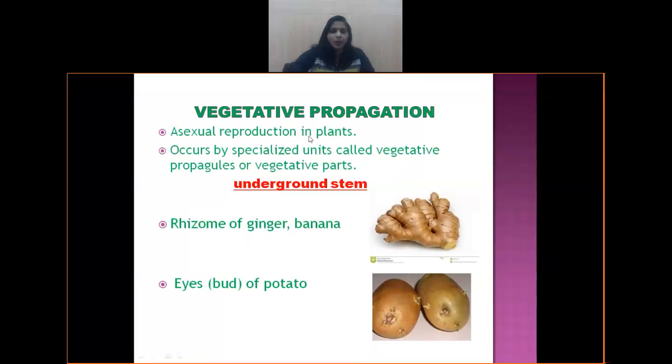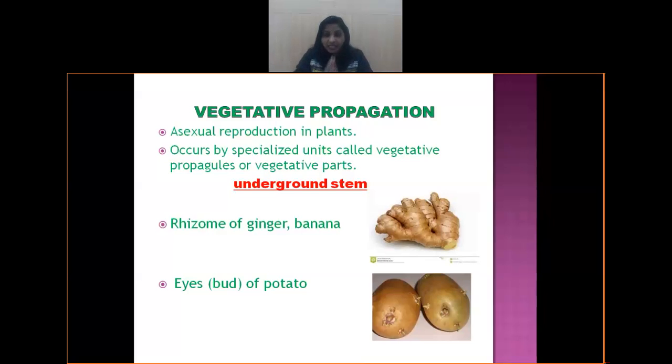Now, basically, what is the meaning of vegetative propagation? As the word specifies, vegetative. The vegetative parts of the plant are root, stem, and leaf, and the reproductive part is the flower. So vegetative propagation means when the vegetative parts of the plant are used for the multiplication of plants. Propagating means multiplying or increasing the number of plants. Then we use the term vegetative propagation.